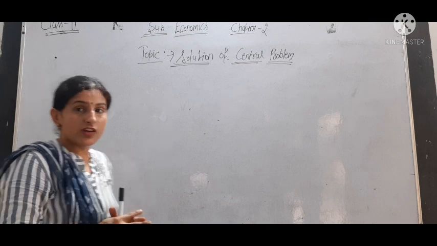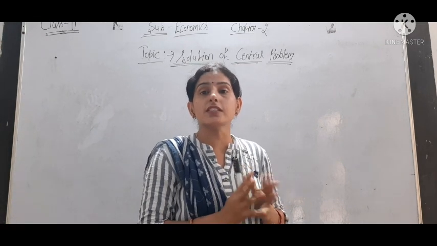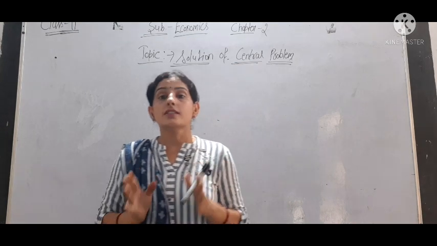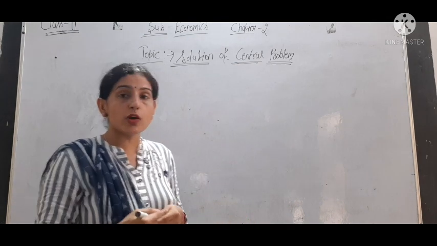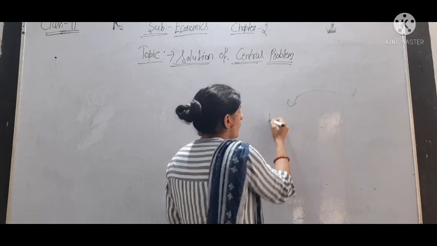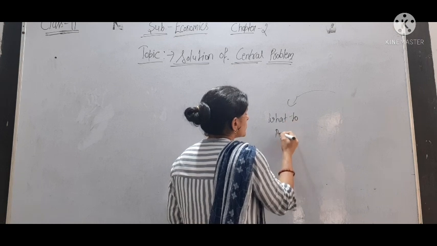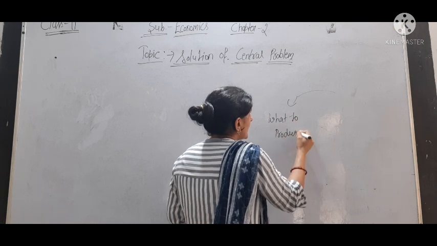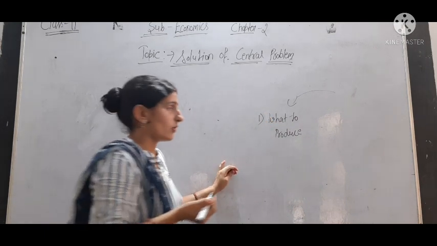Okay. So firstly, what are the central problems? In the previous video we talked about the central problems. Mainly we have talked about three problems. The first is what to produce. What to produce means what type of goods should be produced in the economy.